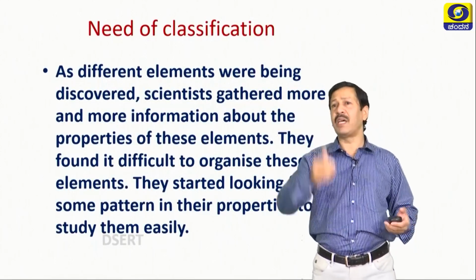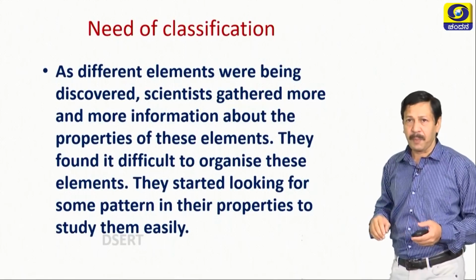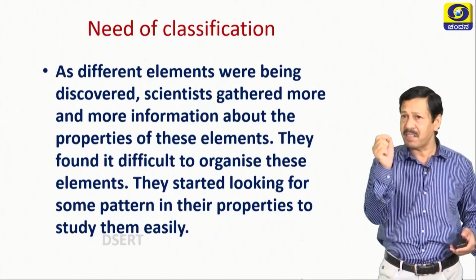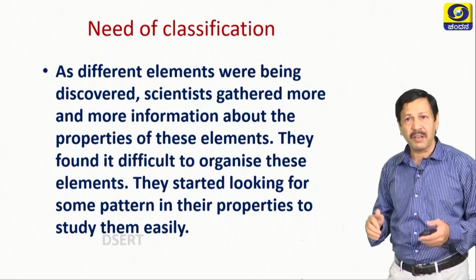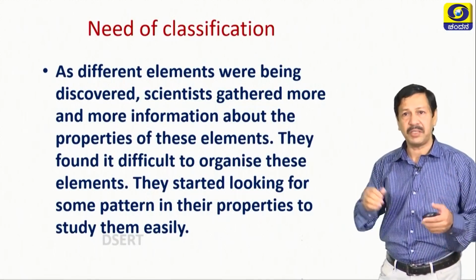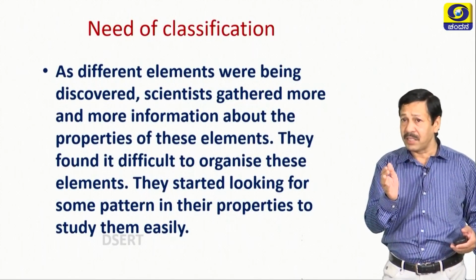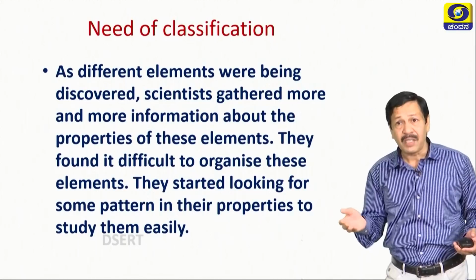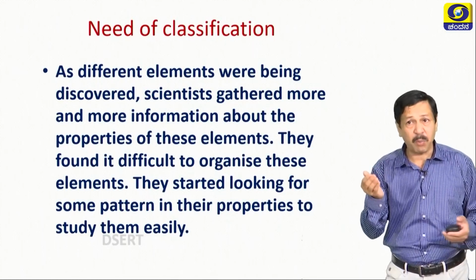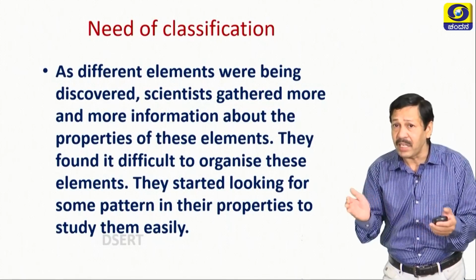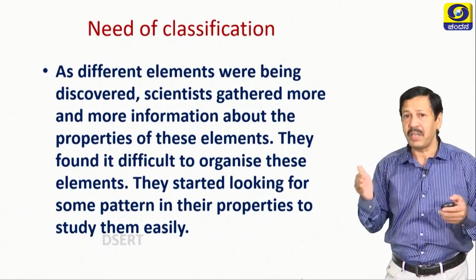Now, what is the need of classification in chemistry? As different elements were being discovered, scientists gathered more and more information about the properties of these elements. They found it difficult to organize these elements. They started looking for some pattern in their properties so that they could classify elements very easily and study them very easily.